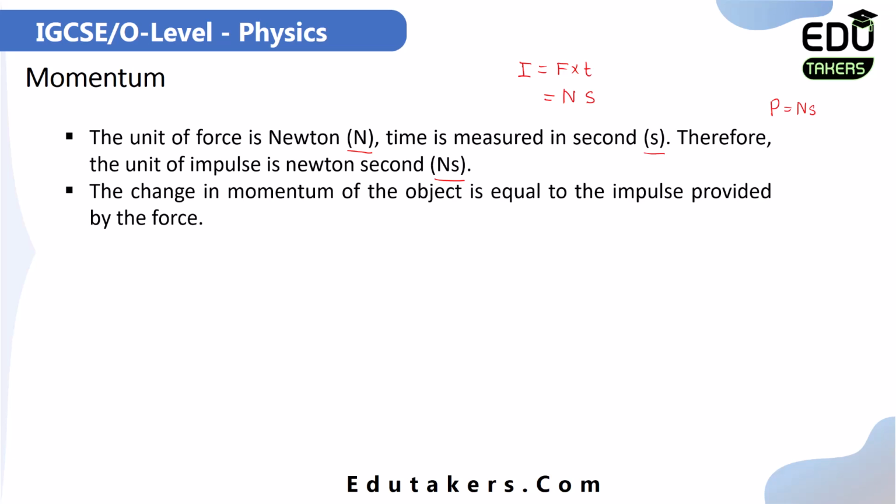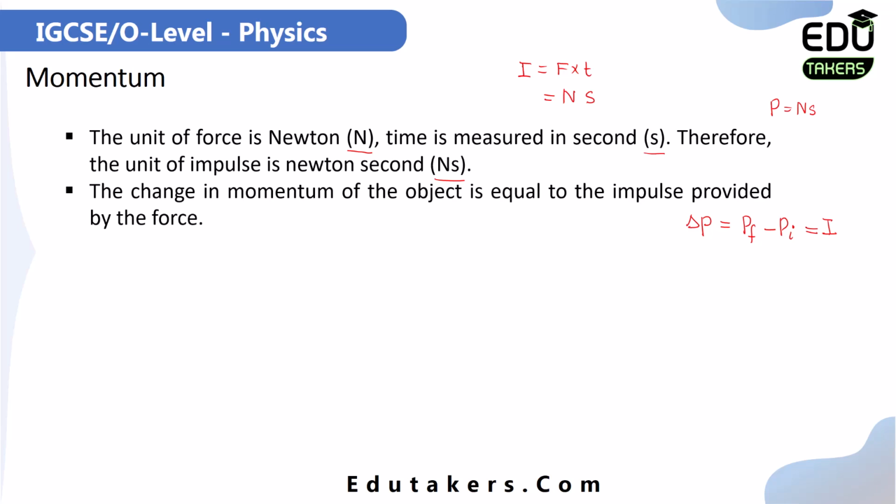Next is a very important relationship, relating the impulse with the momentum of the body. This relation is that the change in momentum of the body, which is final momentum minus initial momentum, is equal to the impulse provided by the force. This relation is basically used to solve many problems related to momentum. So I can simply say that the change in momentum is equal to the impulse provided by the force.